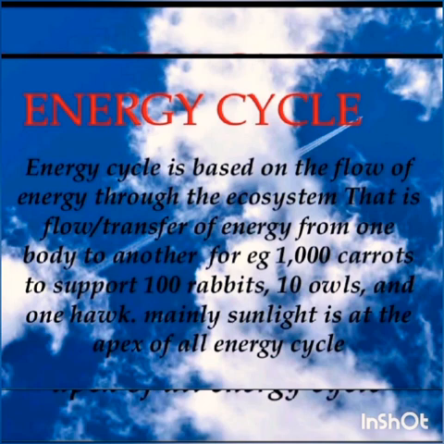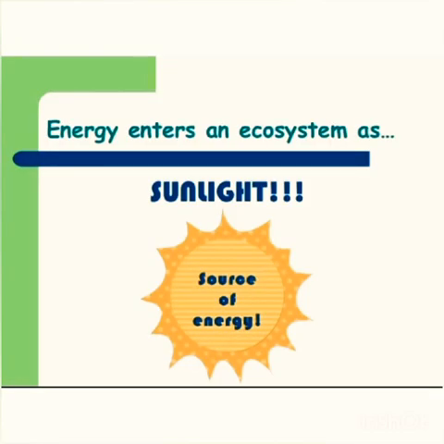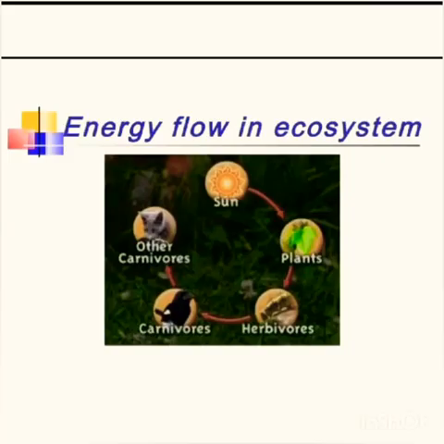Then there are various trophic levels of the ecosystem around you. For example, the primary consumer, which we can call herbivores. For example, grasshopper, squirrel, elephants, they are directly dependent on autotrophs, which are producers. Next is secondary consumers, which we can call carnivores. For example, frog, owl, fox, etc. These consumers use herbivores as their food.